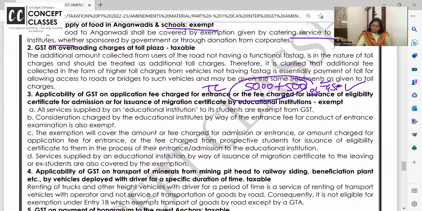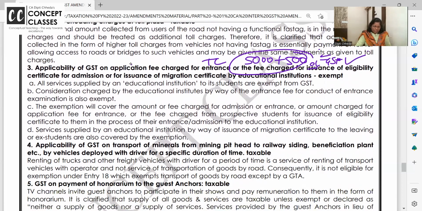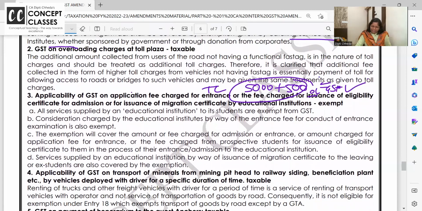Therefore, it is clarified additional fee collected in the form of toll charges is essential payment of toll only, and hence it is liable to GST. Next, applicability of GST on application fees for entrance, fees charged for issuance of eligibility certificate for admission or for issuance of migration certificate.